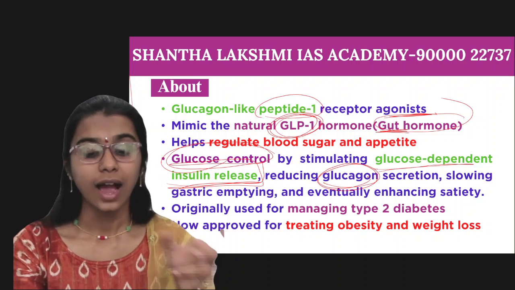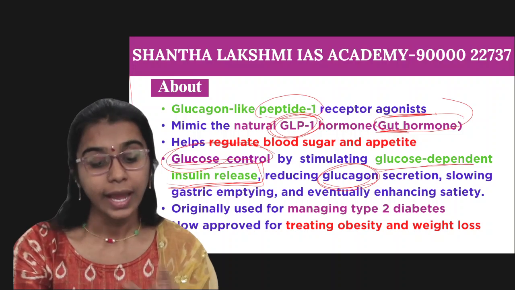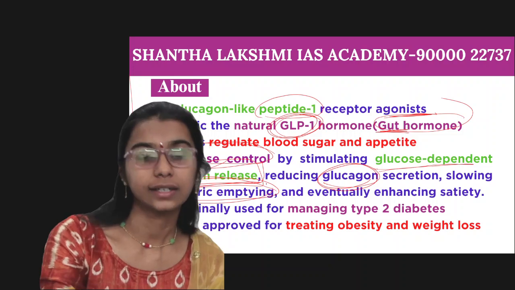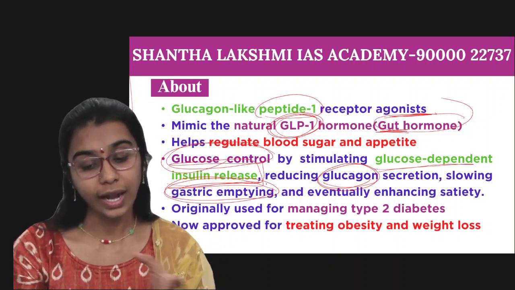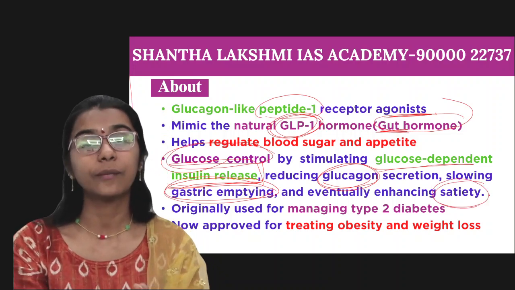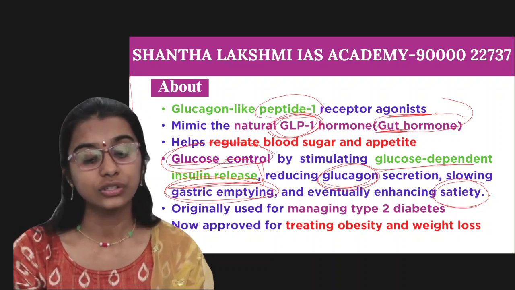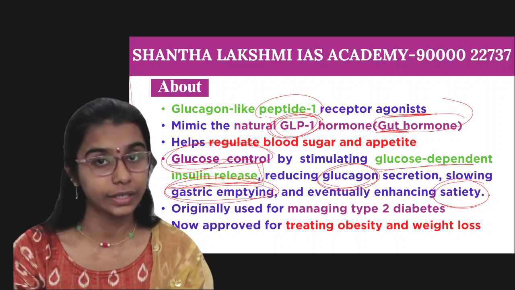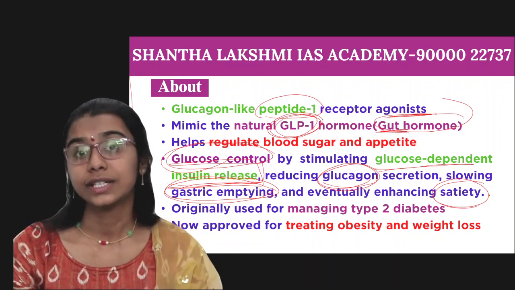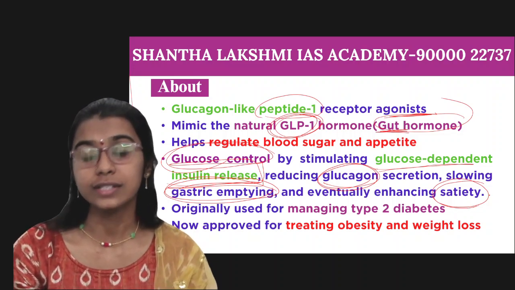And next, with the reduction in the secretion of glucagon, it slowly empties the gastric contents of the stomach and eventually enhances satiety. That means it fills up the stomach. So in total, by releasing insulin and reducing glucagon secretion, this GLP-1 drug gives a signal to the brain that now your stomach is full, so there is no need to eat.